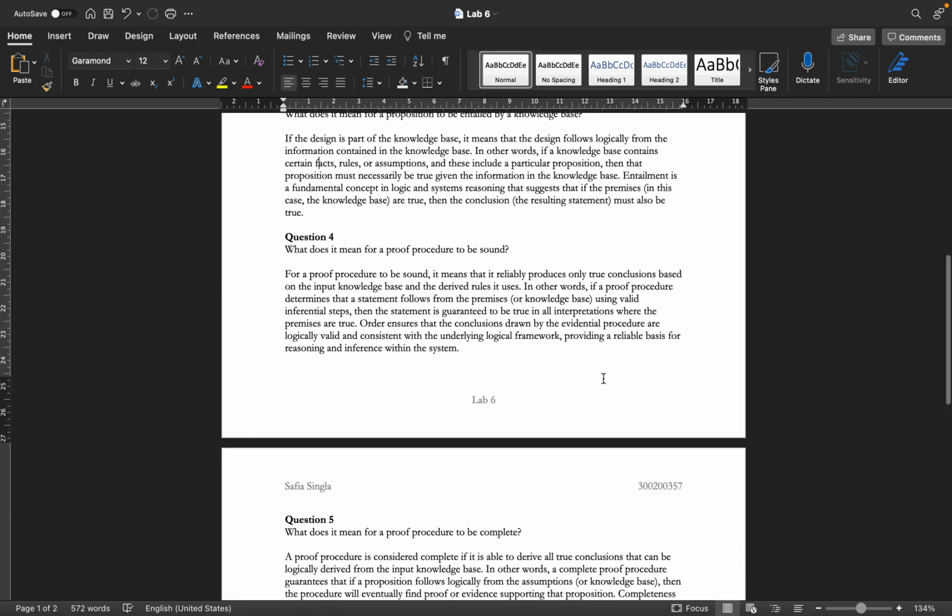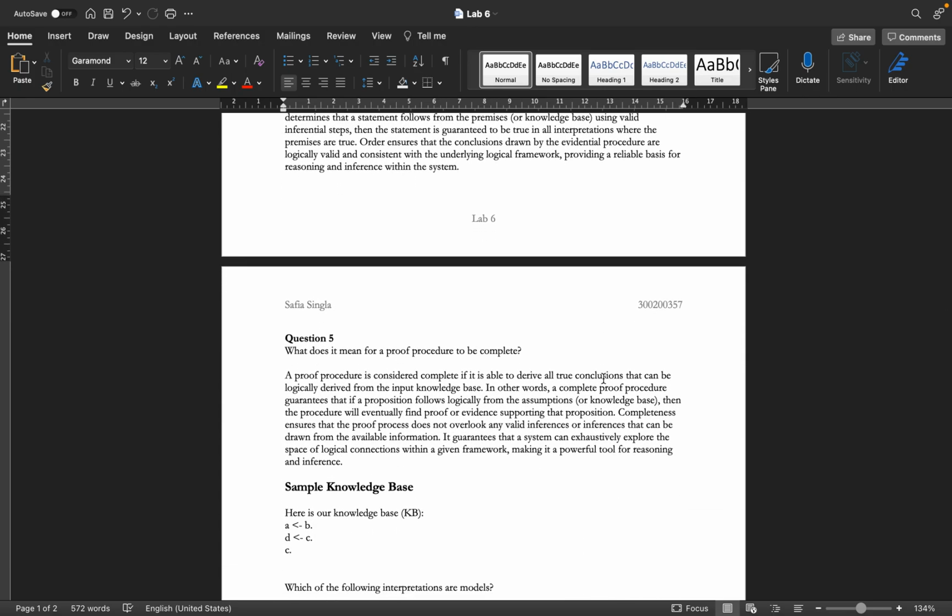What does it mean for a proof procedure to be sound? For a proof procedure to be sound, it means that it reliably produces only true conclusions based on the input knowledge base and the derived rules it uses. In other words, if a proof procedure determines that a statement follows from the premises or knowledge base using valid inferential steps, then the statement is guaranteed to be true in all interpretations where the premises are true.